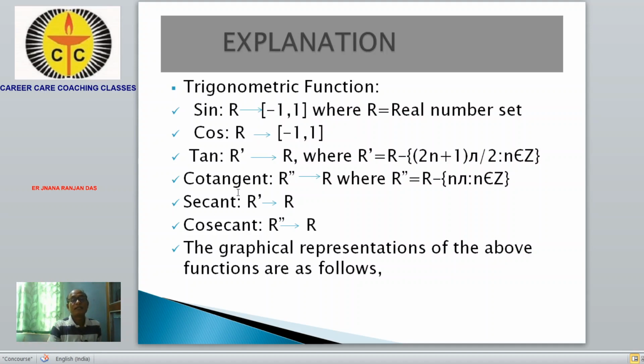Similarly, secant is also a trigonometric function, from R dash to R. We already defined R dash. Similarly, we can define R double dash. Likewise, we can define a function from R dash to R, then R double dash to R. The graphical representation of these functions is like this.